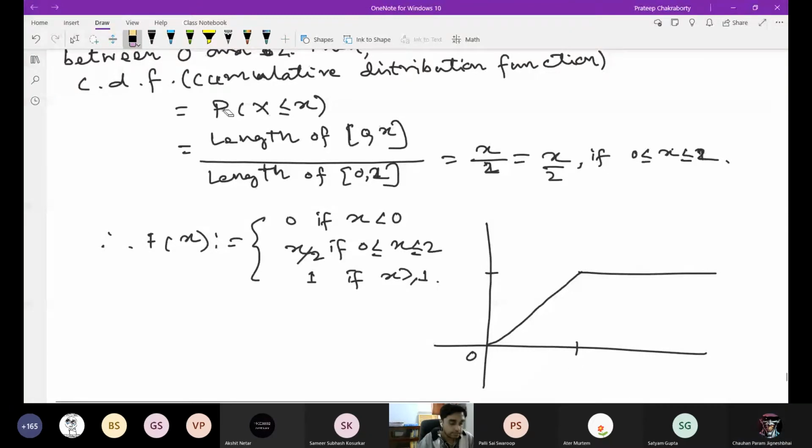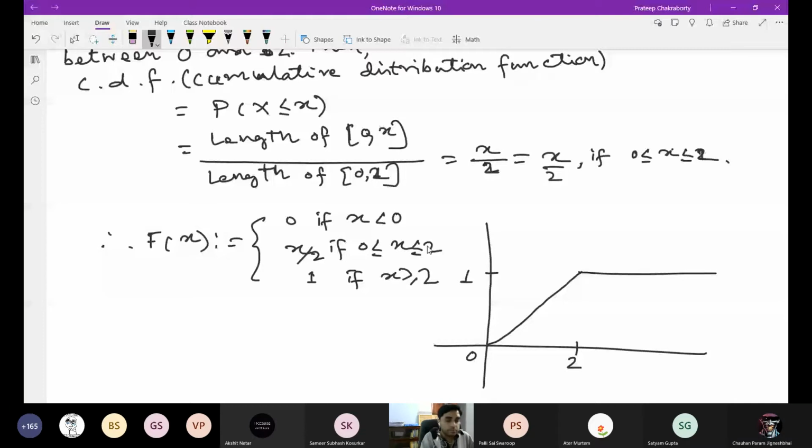Sir, also the x which we are choosing should be between 0 and 2, right? Yes. So any limit we put on x, like this boundary, the number we choose should be between 0 and 2. Like we can't choose 2.5. No. You see here, this is x by 2, right? So the total length of that interval 0 comma 2 is 2. So it has to be x by 2, and that point should be from 0 to 2. Is this what you are saying?